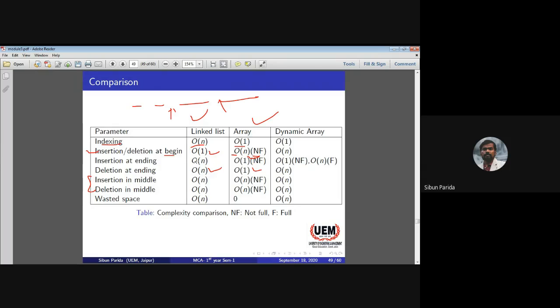But insertion and deletion at the beginning take advantage of a linked list, whereas deletion at the ending takes advantage of an array.